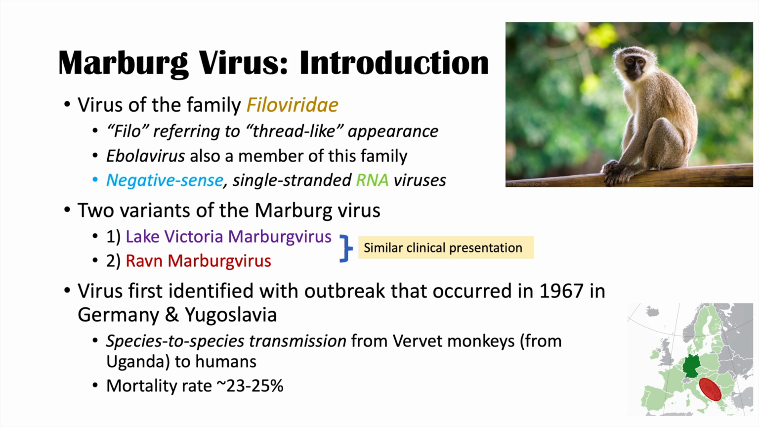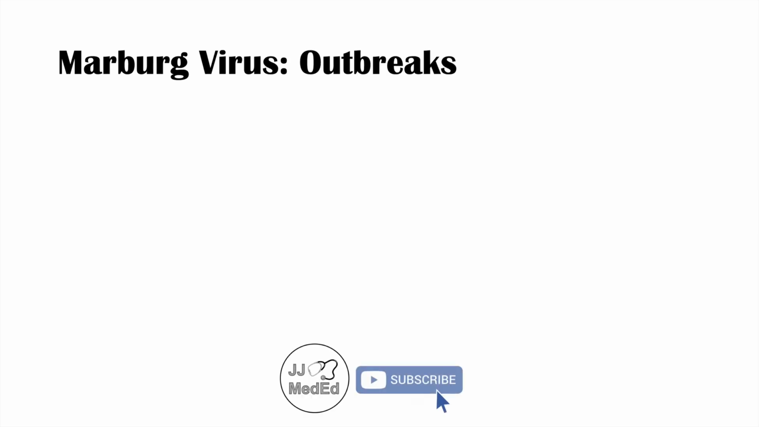During this first outbreak, the mortality rate was very high. It was 25% mortality rate. So a quarter of individuals who became infected died from this infection. And since then, there have been several other outbreaks of the Marburg virus.